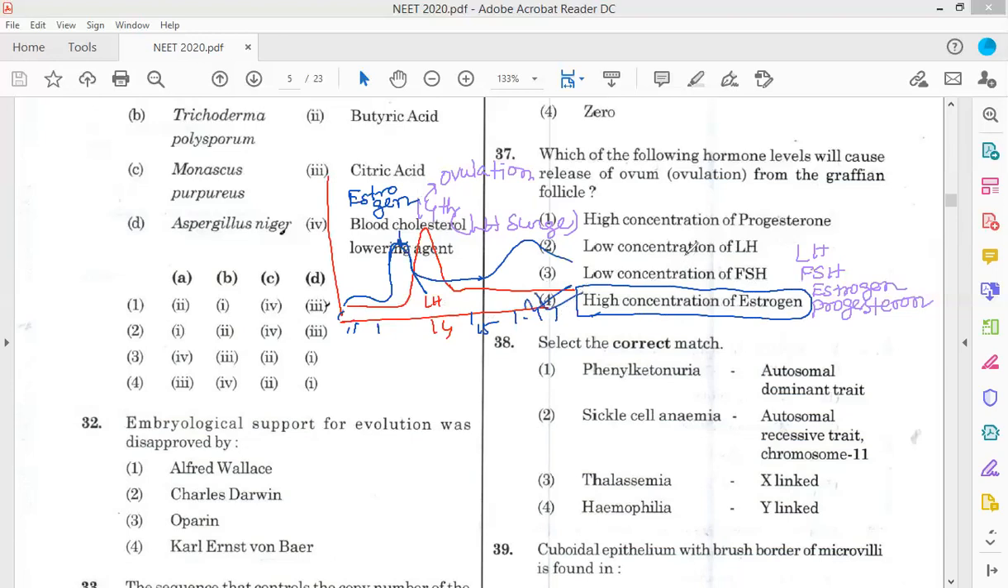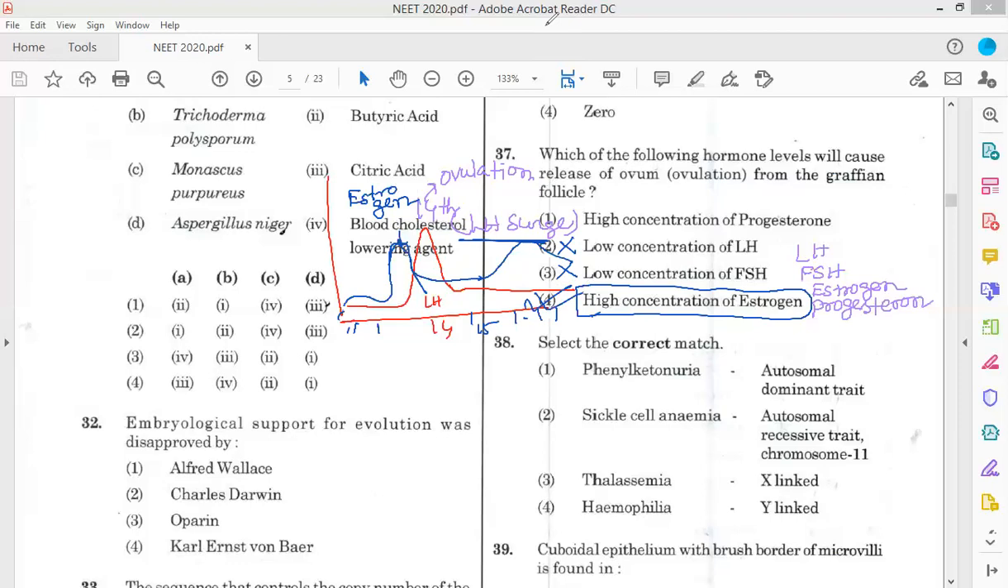High concentration of estrogen, high concentration of progesterone, low concentration of LH, low concentration of FSH. No, low concentration of LH is not possible, low concentration of FSH is not possible. So high concentration of LH is the LH surge. The LH surge occurs due to the higher concentration of estrogen. So option 4 is the correct answer.